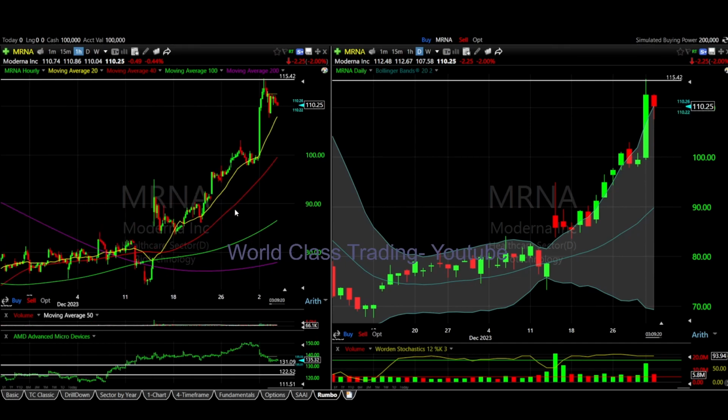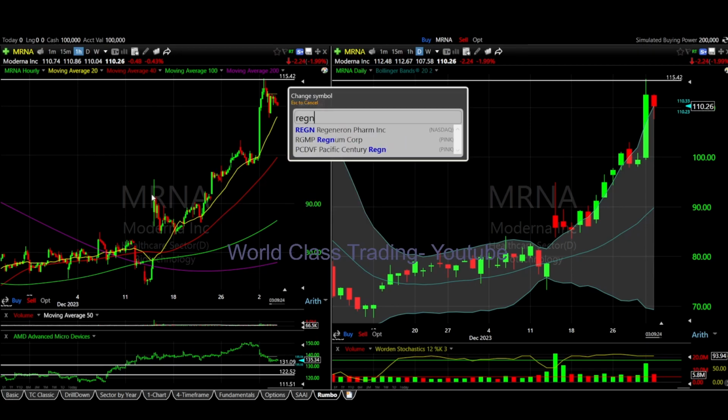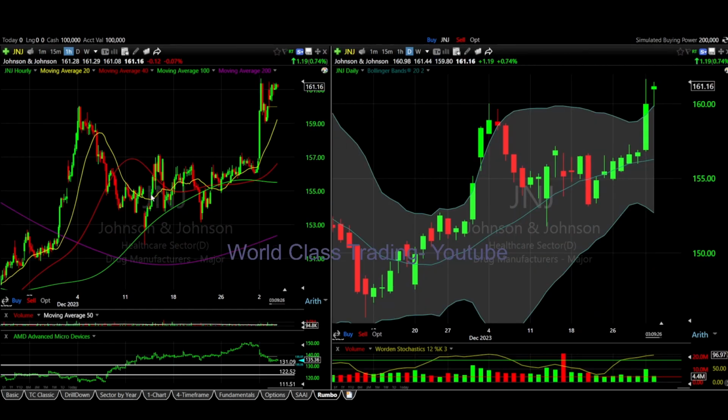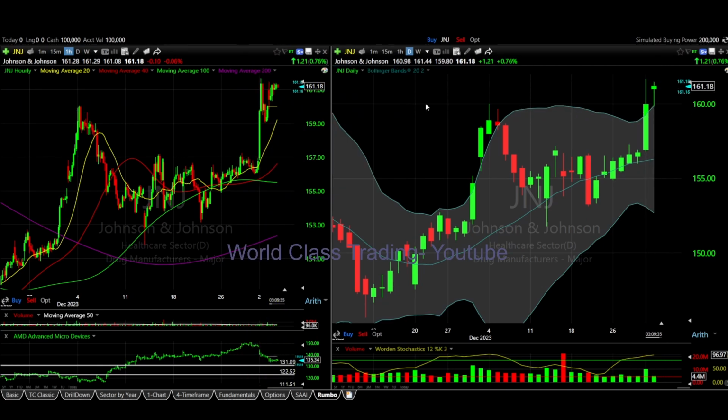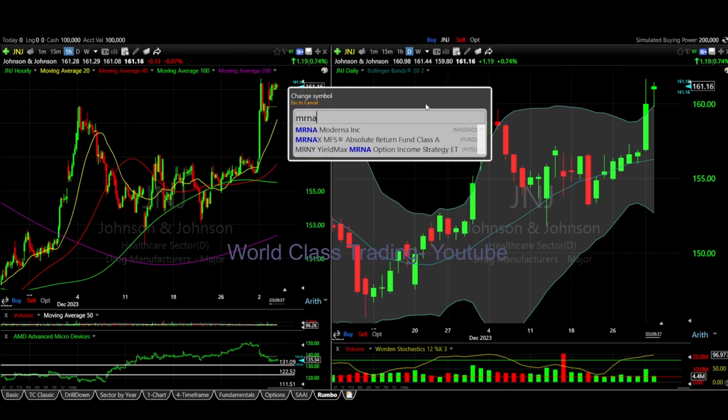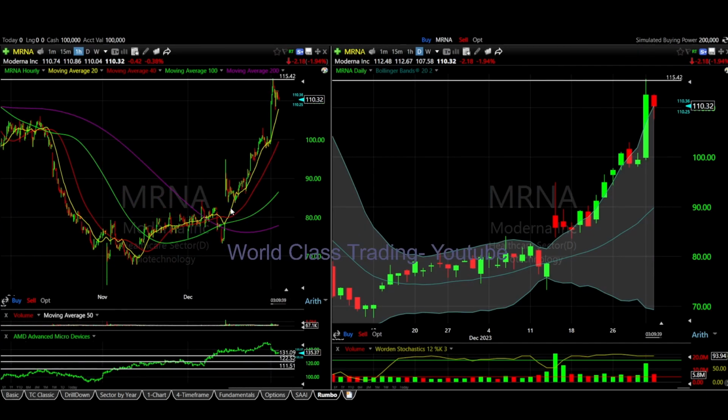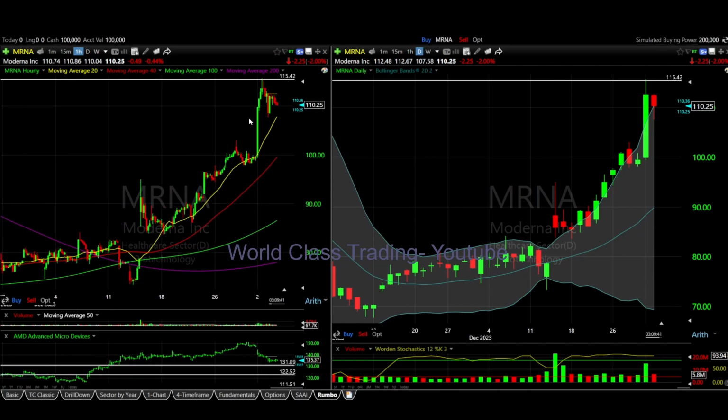Analysis-wise, they're above the moving average 20. Moderna is above the moving average 20, Regeneron is above the moving average of 20, and Johnson & Johnson is above the moving average 20, which means they're going to keep going because they have expanded the Bollinger Bands and they're above the moving average of 20, which means they have no place to stop. They're just going to keep going as long as they're above the moving average of 20.